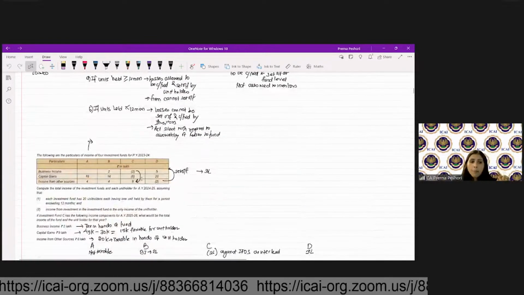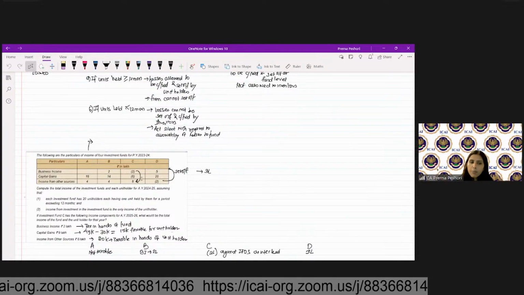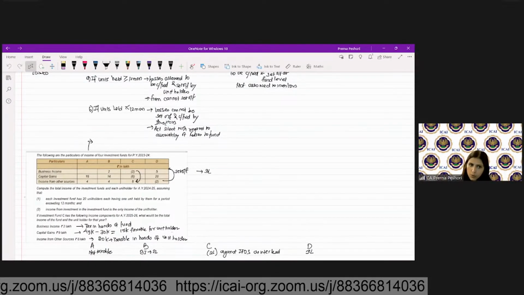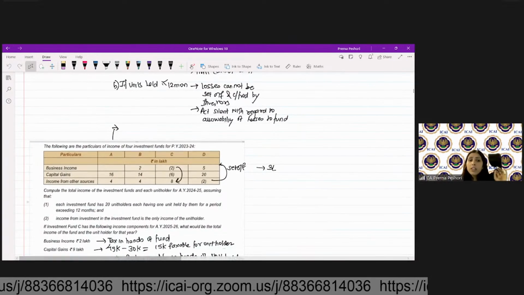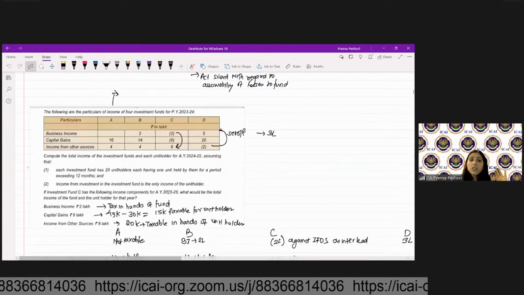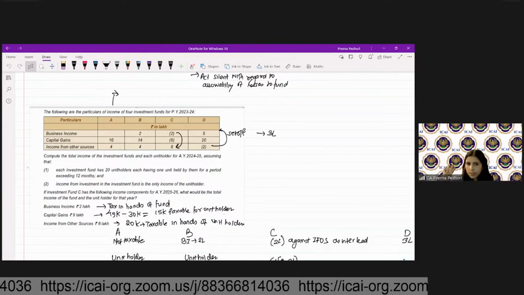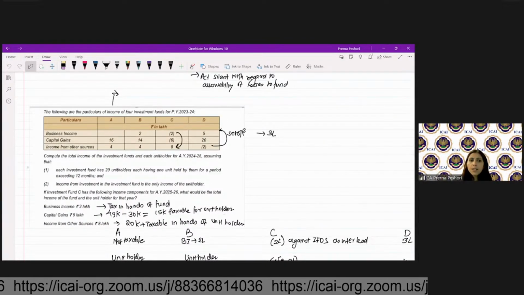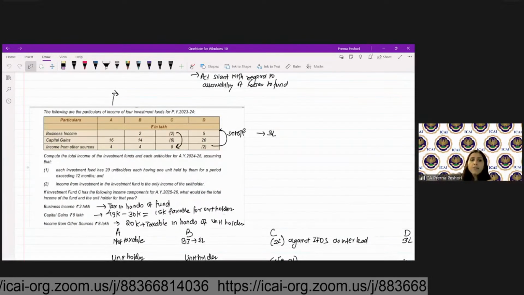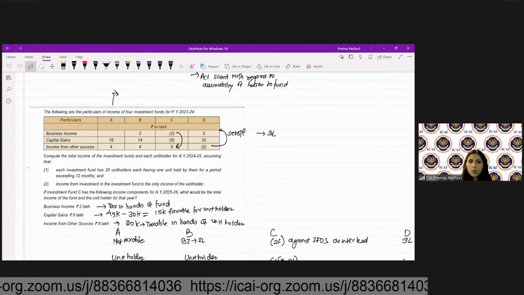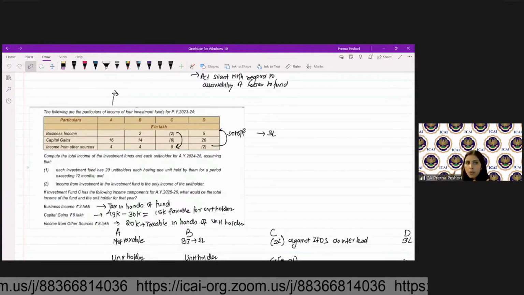So here I have given one example. Let's say, for example, A, B, C, D are the 4 investment funds. They have business income, they have capital gains, they have income from other sources. Compute the total income of the investment funds and the unit holder, assuming that each investment fund has 20 unit holders, each having 1 unit held by them for a period exceeding 12 months. Income from investment in the investment fund is the only income of the unit holder. If the investment fund C has the following components, what would be the total income of the fund and the unit holder for that year? We'll see later. So first we'll talk about A.